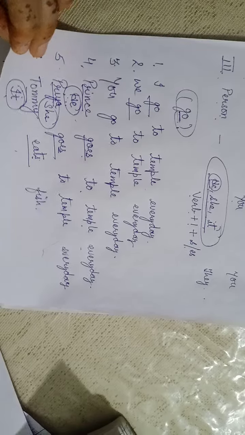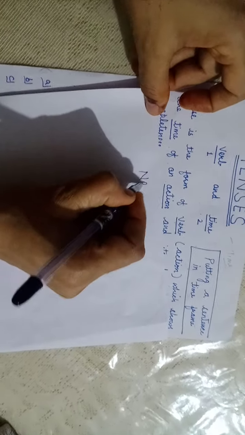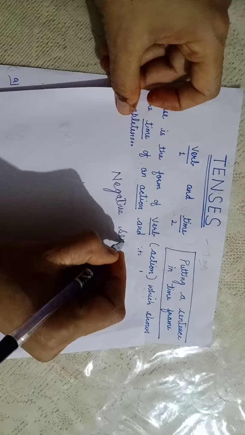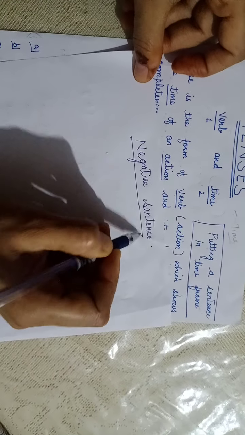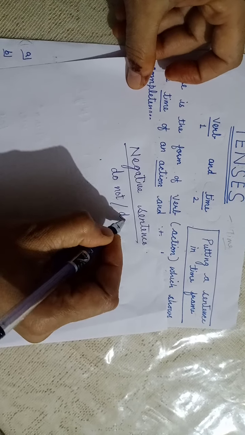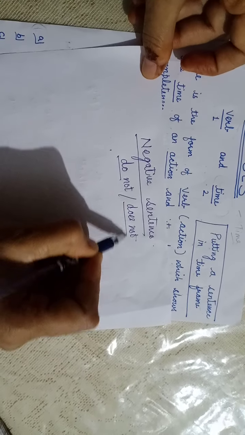Today, children, I want to discuss how we form negative sentences of this tense only. In negative sentences we use do not or does not. Do not, does not.